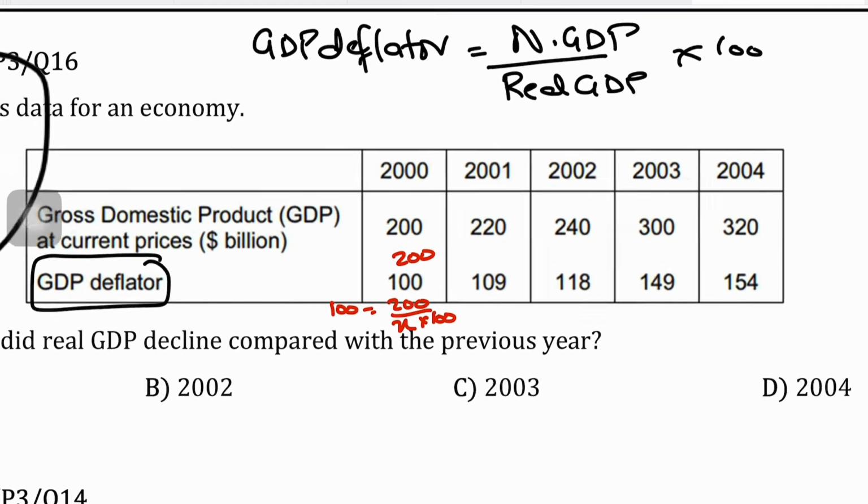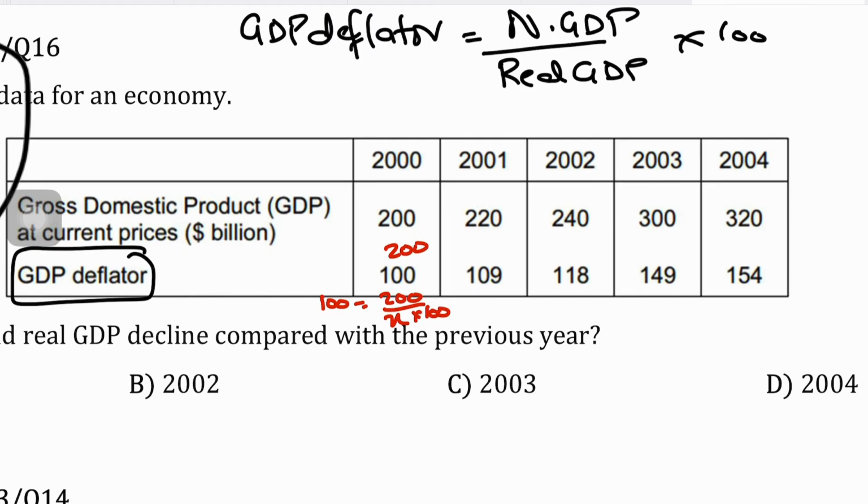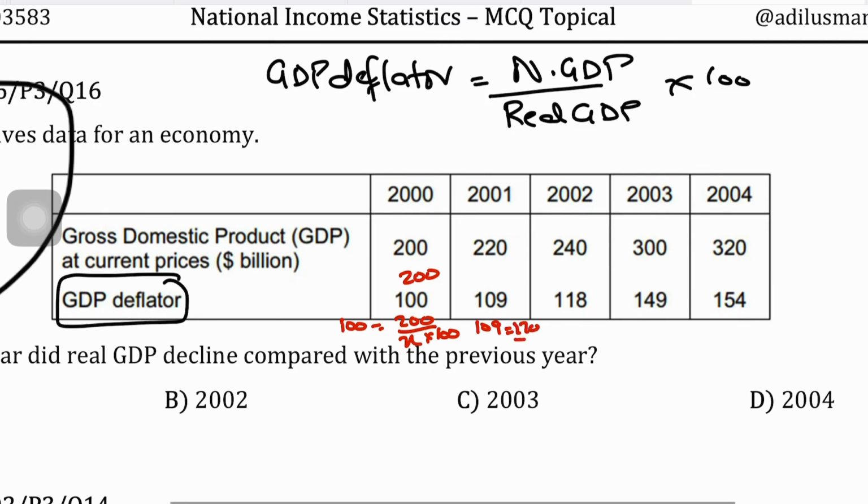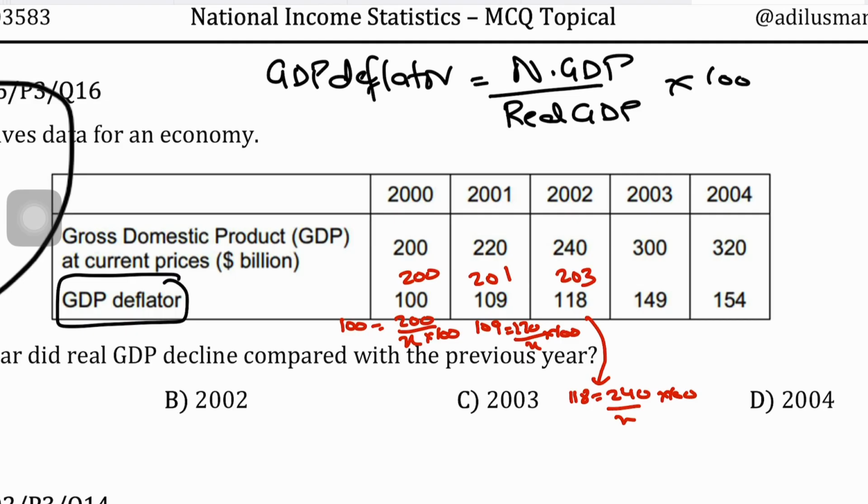Then for the GDP deflator of 109, 109 equals nominal GDP 220 divided by X times 100, and so the value would be 220 times 100 divided by 109. The value would come to 201. Then for the year 2002, you write 118 equals your nominal GDP, that is 240, divided by real GDP, times 100. And so the answer should be 203. So these are your real GDP values, right?